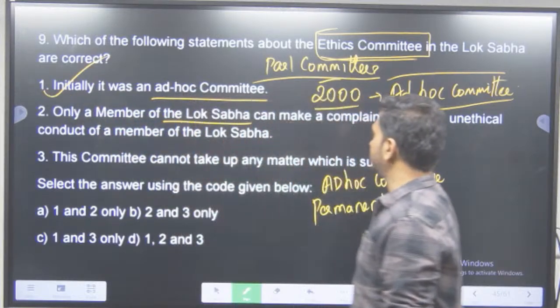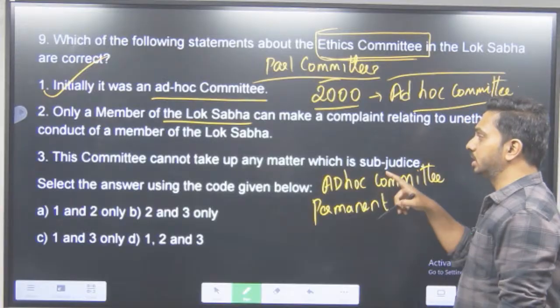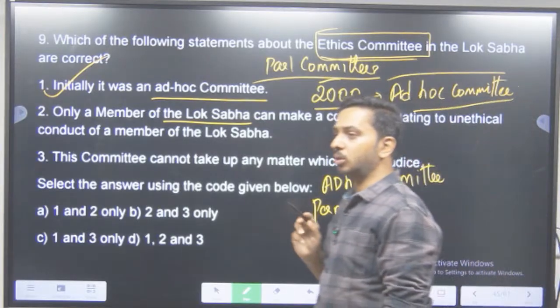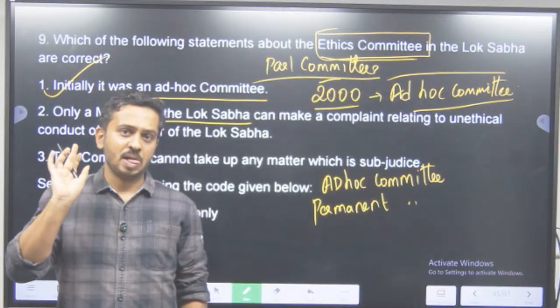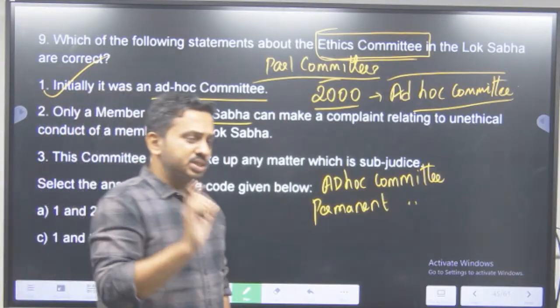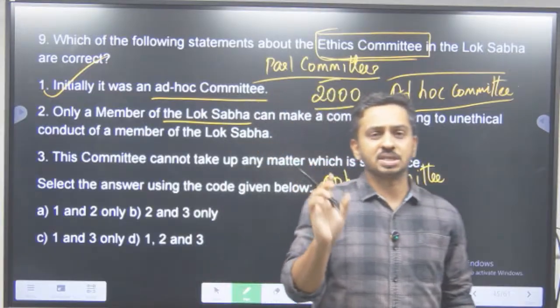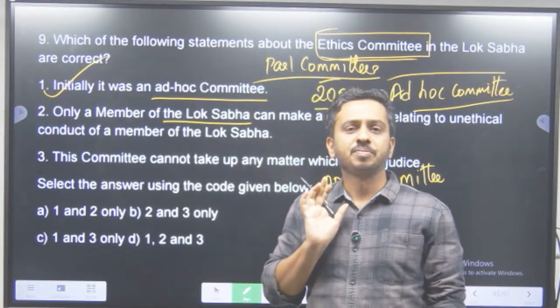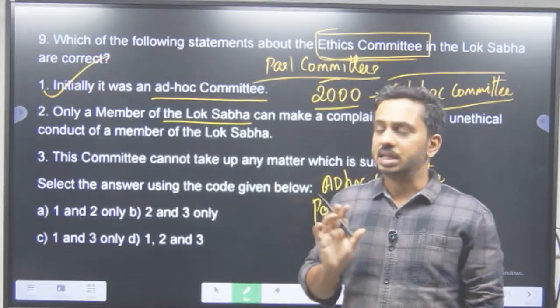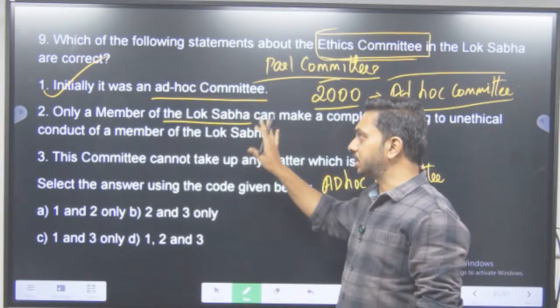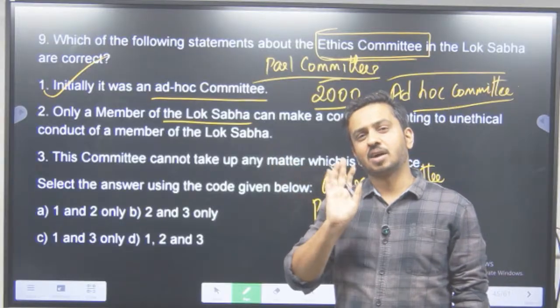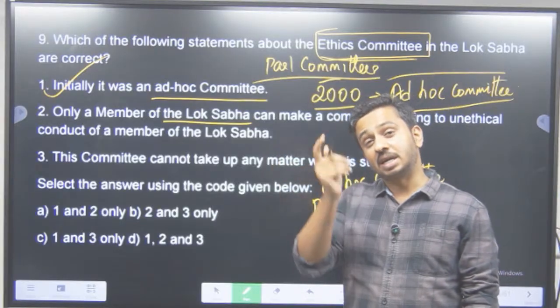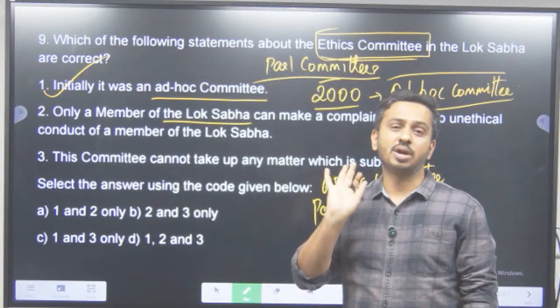Only a member of the Lok Sabha can make a complaint related to unethical conduct of a member of the Lok Sabha. If the Lok Sabha member is not acting in good faith, if there are objections related to how that person has been behaving or his conduct, then we can complain about that person to the Lok Sabha. अगर आपको ठीक नहीं लगा, तो आप complaint कर सकते हैं क्या? That is the whole point here.